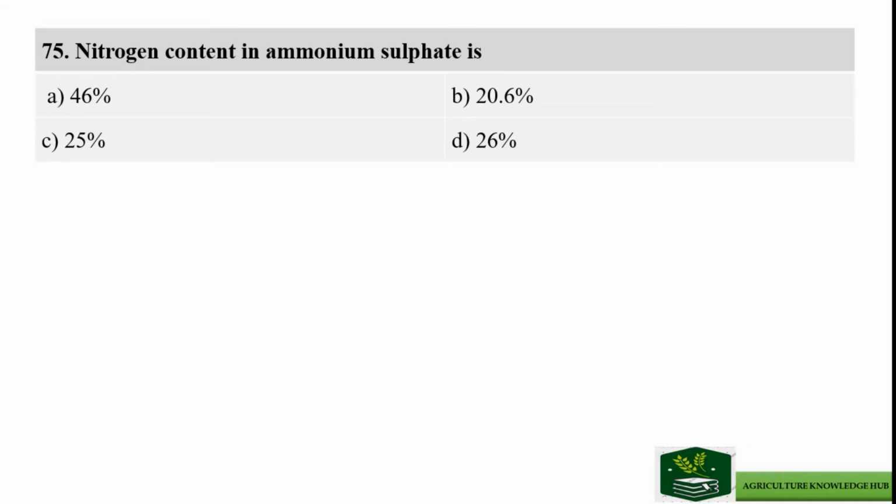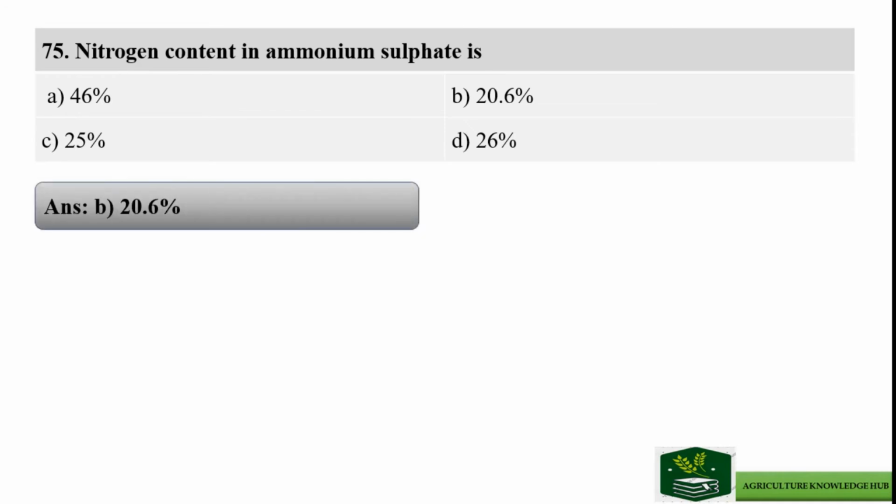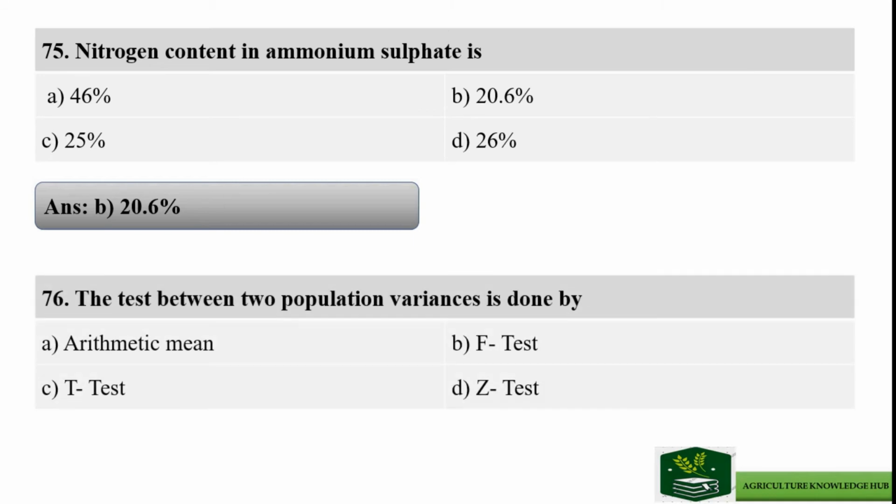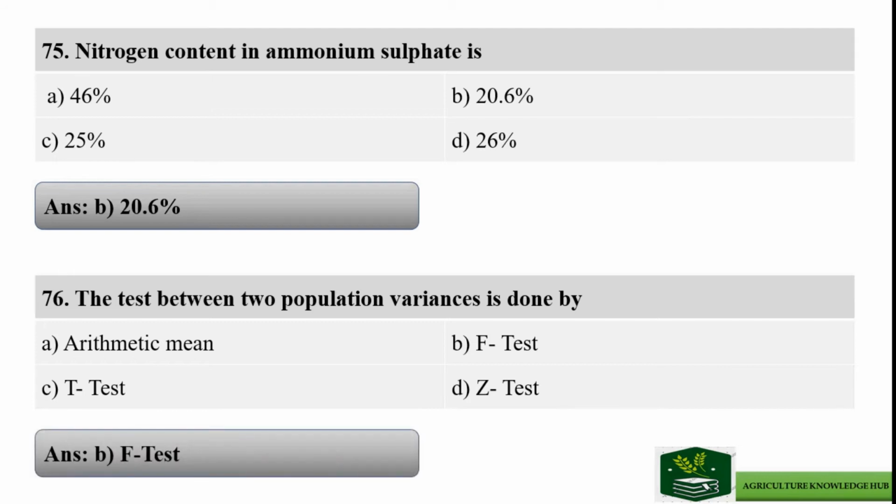The right answer is option B, 20.6%. Next question: the test between two population variances is done by, and the options are arithmetic mean, F test, T test, and Z test. The right answer is option B, F test.